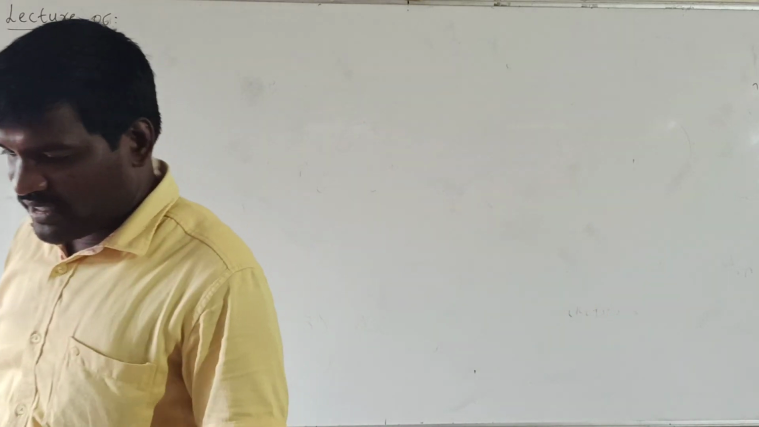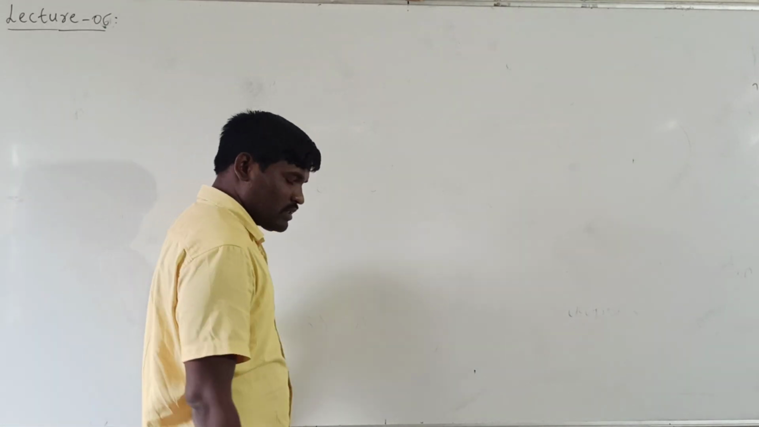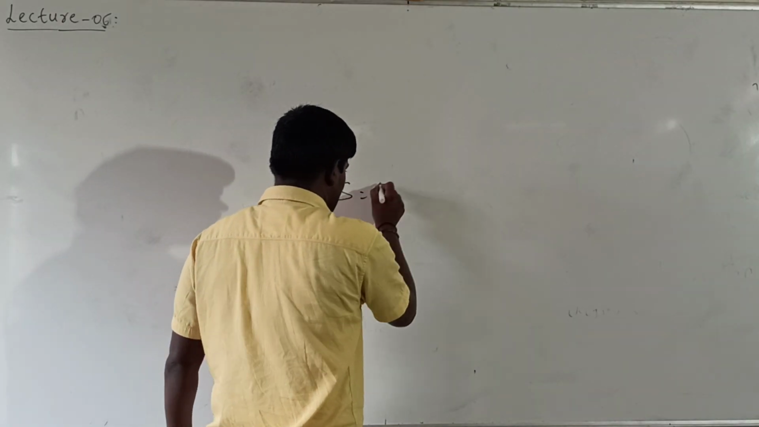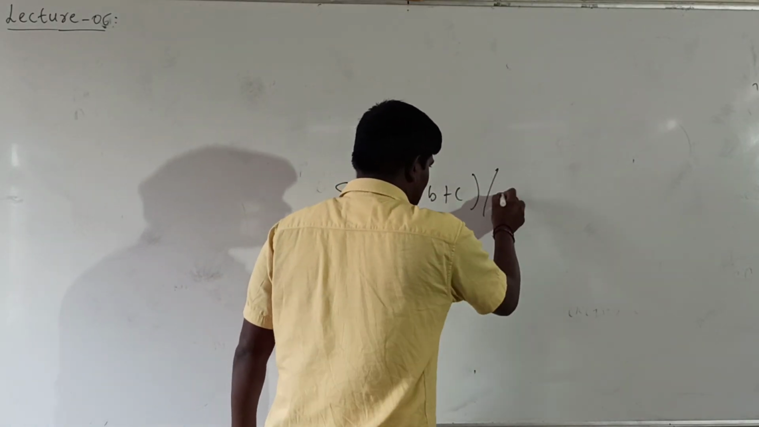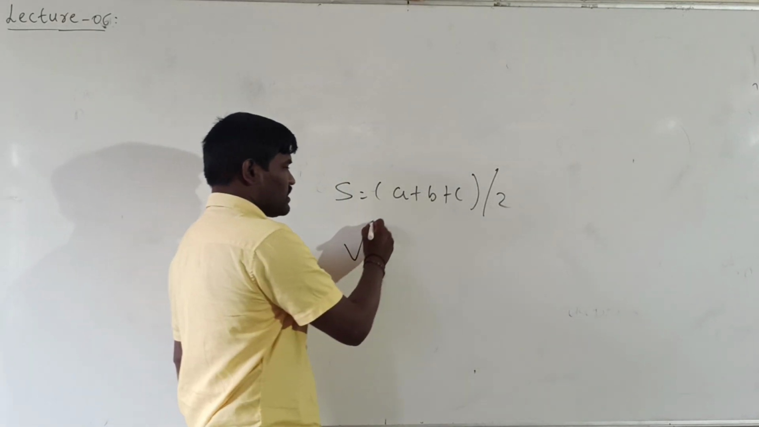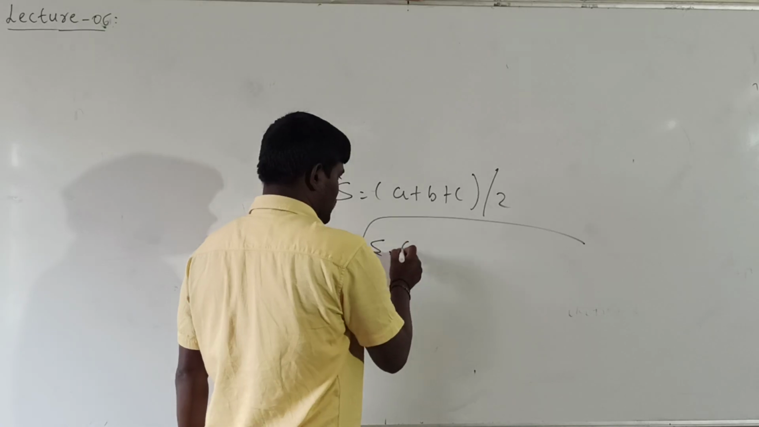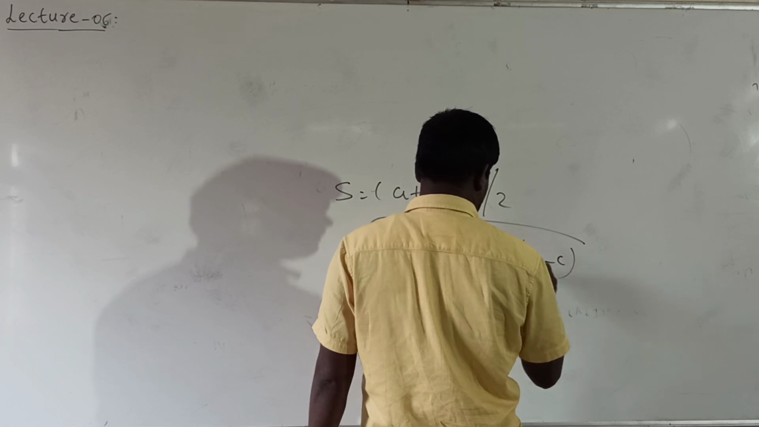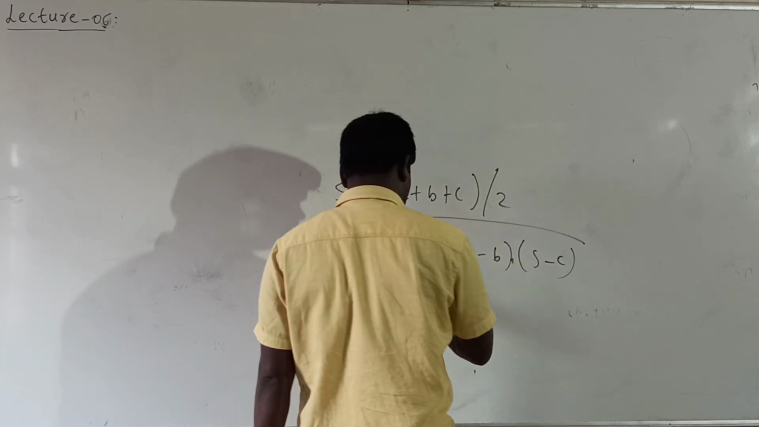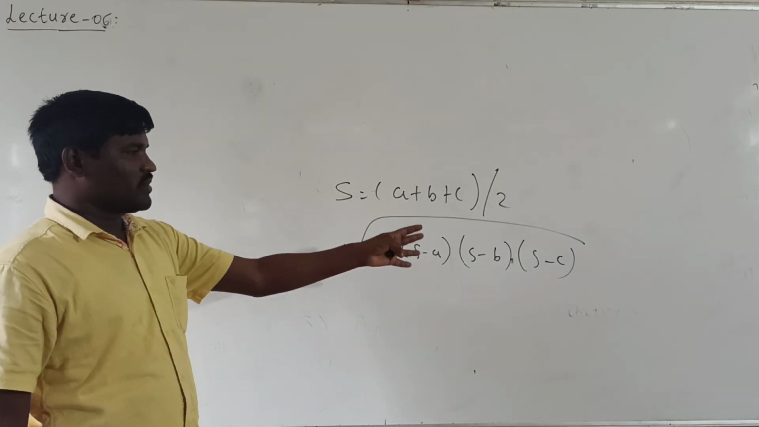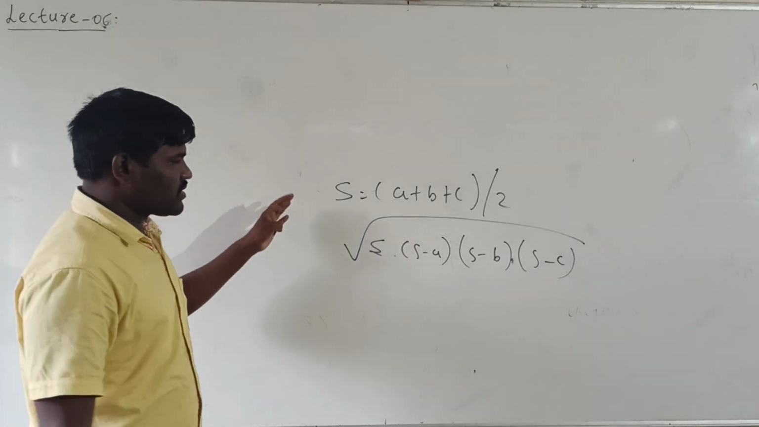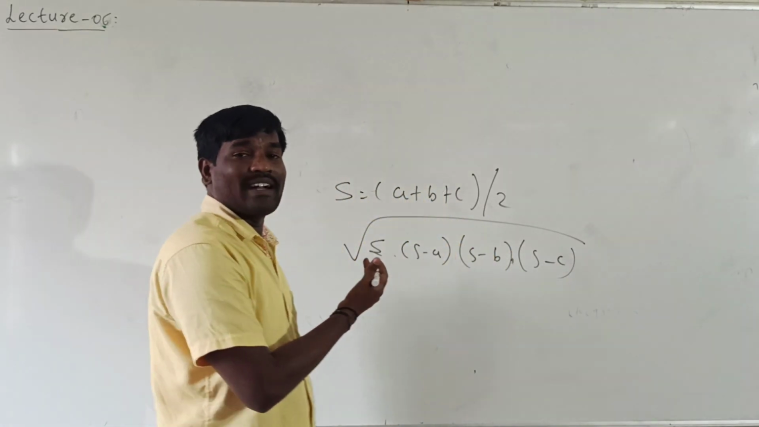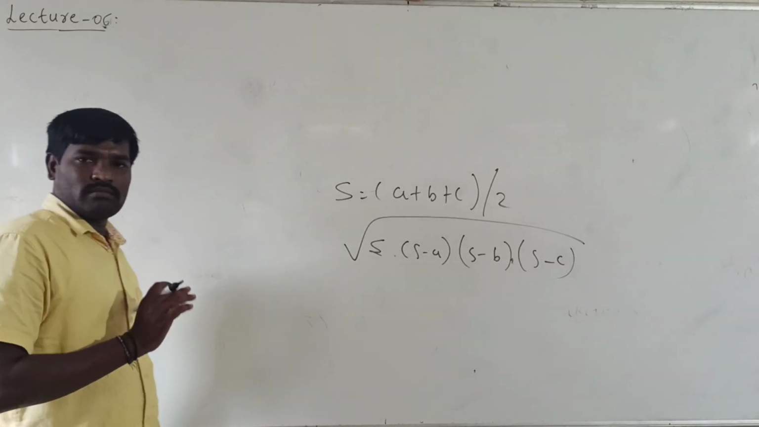Write an algorithm for area of triangle. Here the formula is S = (A + B + C) / 2, and to find the area: square root of S into (S minus A) into (S minus B) into (S minus C). This is also a formula for area of triangle, or what you call in maths, I think it is an equilateral triangle. I don't know exactly, but the formula is like this.